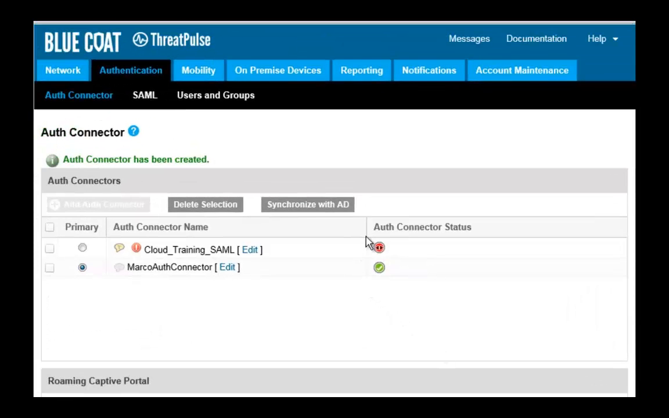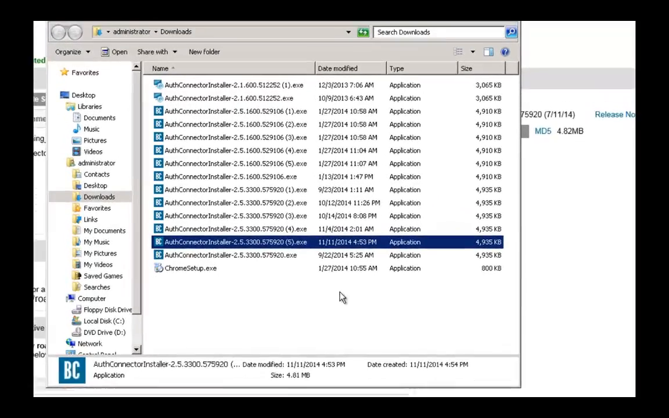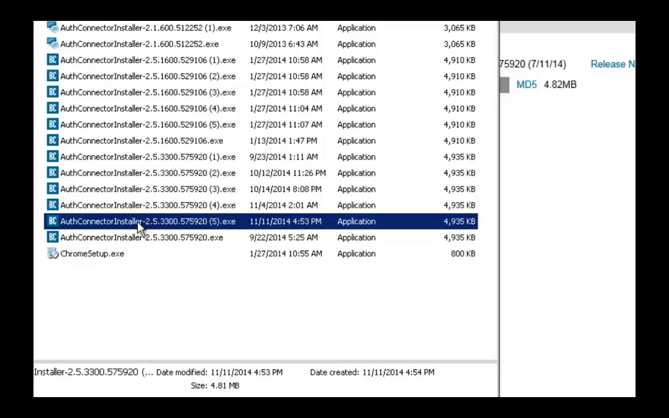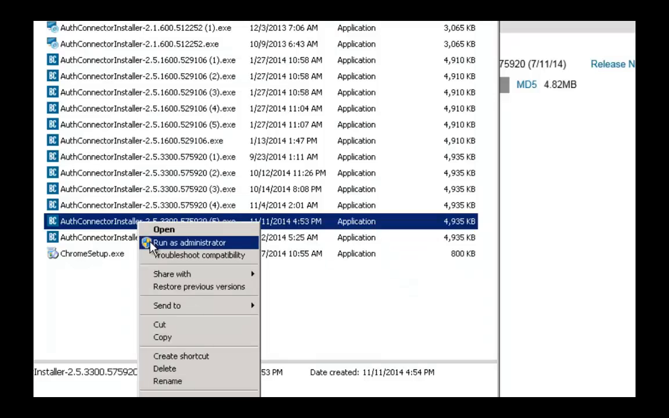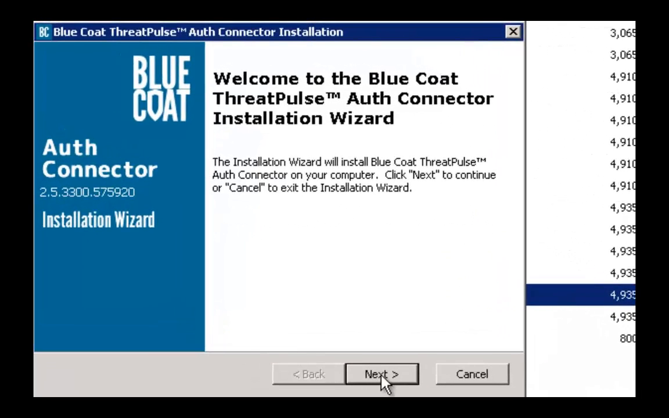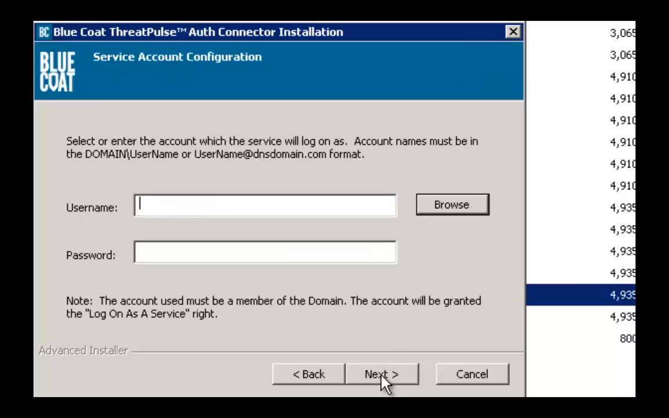Now that Auth connector has been added to the customer portal, the next thing to do is to download the installer and to choose to save it locally. Click Open in Folder and right-click it. Select Run as Administrator. The installation wizard starts. Accept the default location. Click Next.